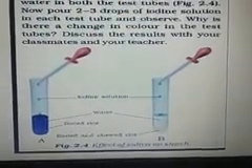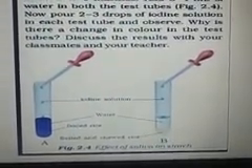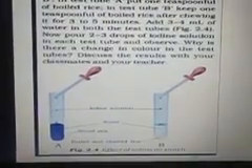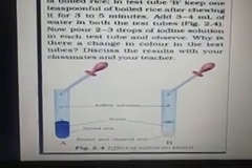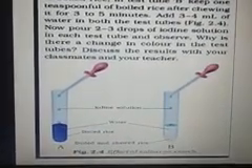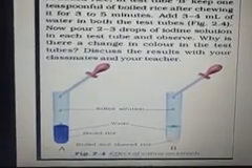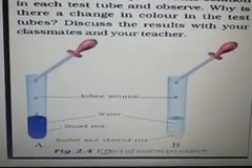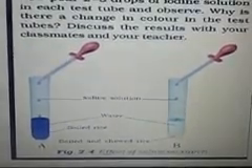But in test tube B, boiled rice which contains starch got mixed with saliva, so that starch is converted into simple sugar. So here it will not show any color change. Okay children.